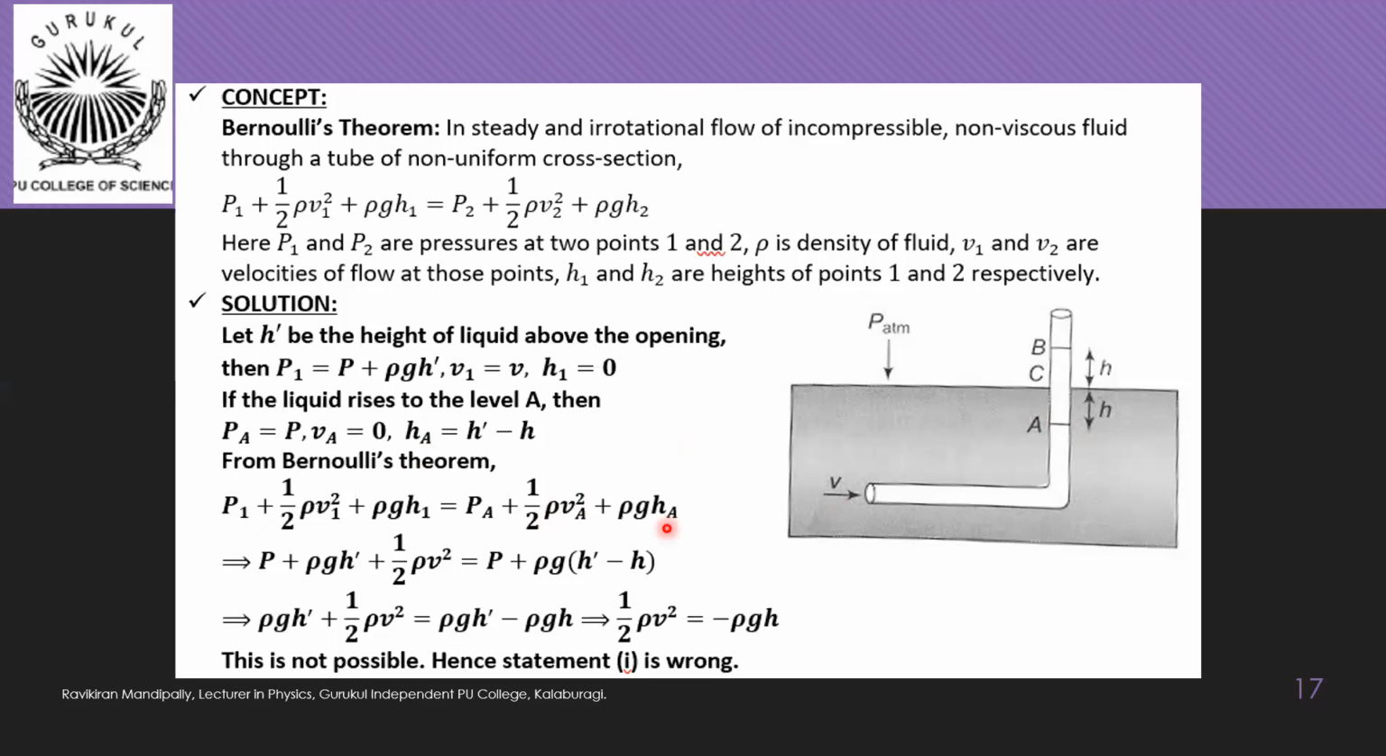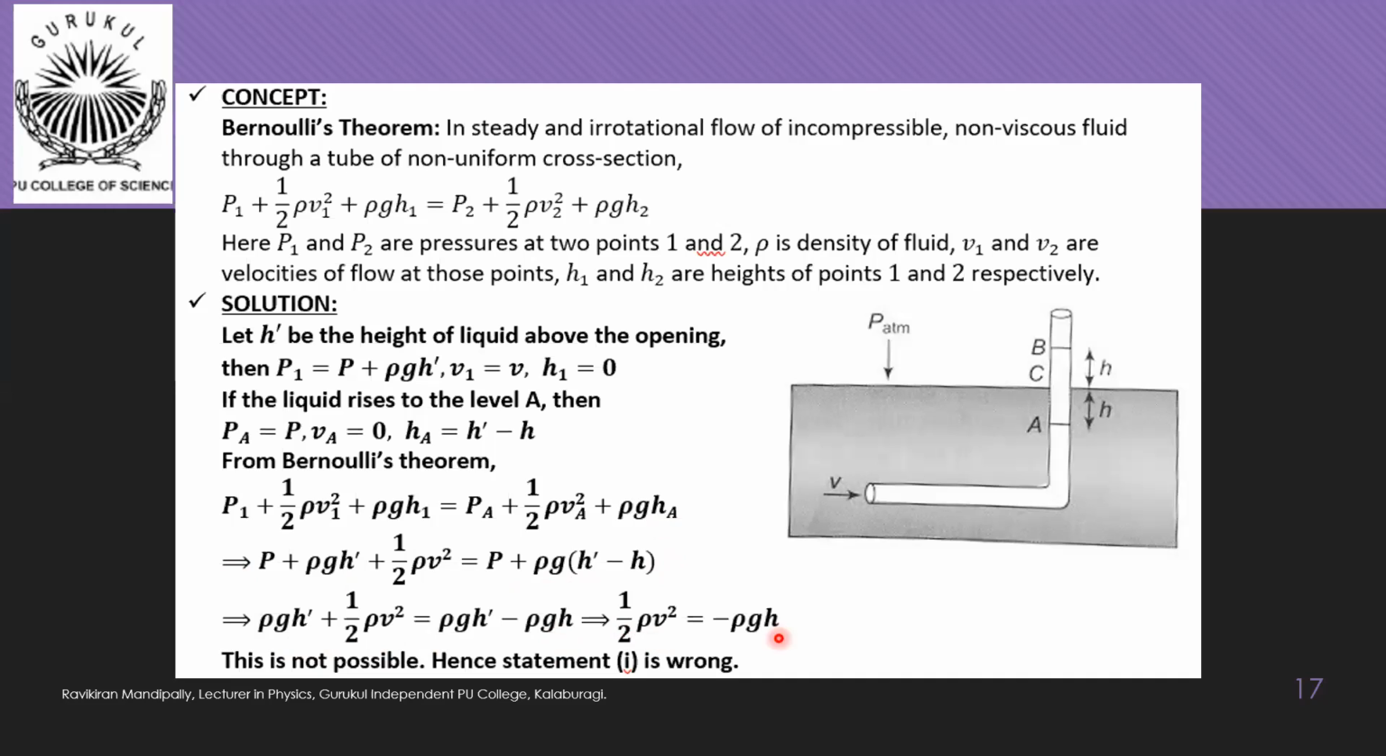Now on substituting these values correspondingly, we get P plus rho g h dash plus half rho v square is equal to P plus rho g into (h dash minus h). Now expanding this, first cancelling P on either side, we get rho g h dash plus half rho v square is equal to rho g h dash minus rho g h. Rho g h dash on either side can be cancelled, so we are left with half rho v square is equal to minus rho g h.